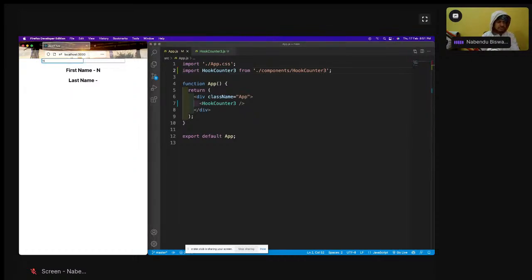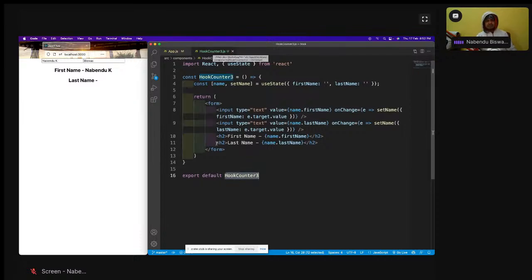Okay, and I will enter last name. See, the moment I'm entering Nabendu, the Bishwas, the Nabendu is going. So why is it happening like this? I enter something here, it is gone. Last name is gone. So let us further see this issue, why it is happening.